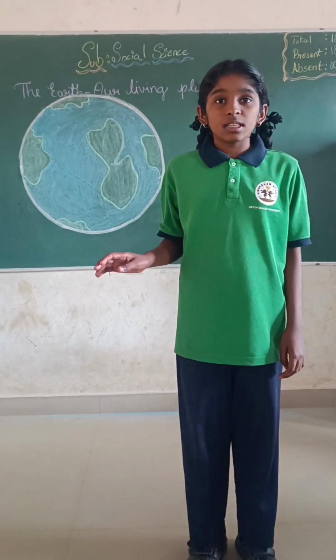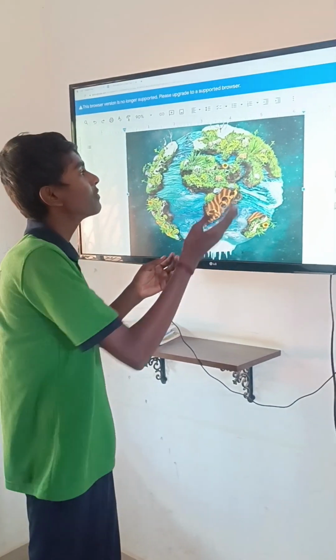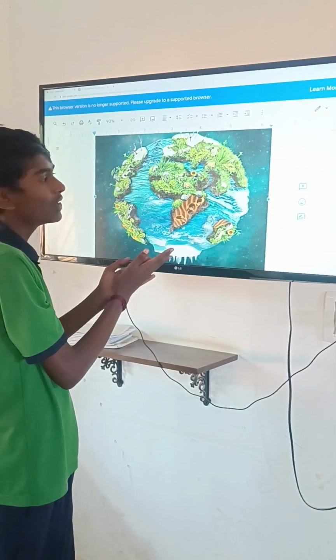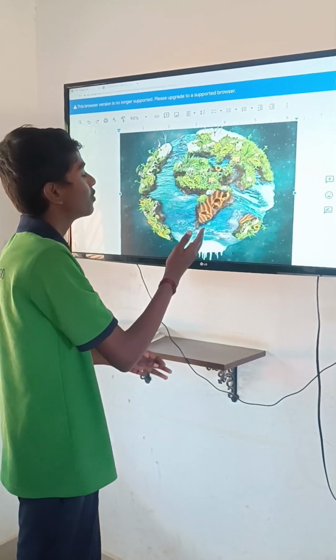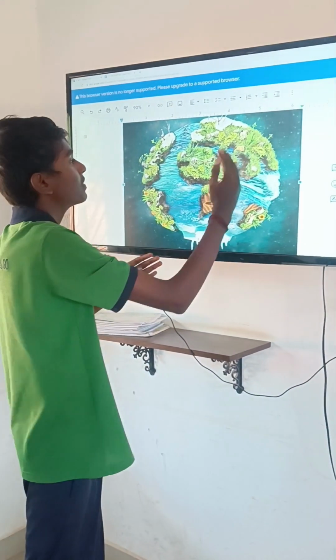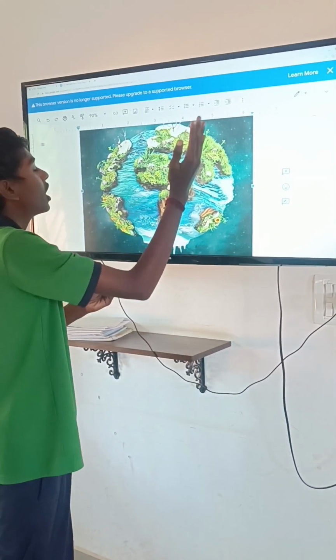Telling about the Earth, our living planet. It is the third planet from the Sun. The Earth is home for all of the living organisms like plants, animals, humans, etc., because of its suitable distance from the Sun, range of temperature, water cycle, atmosphere, etc.